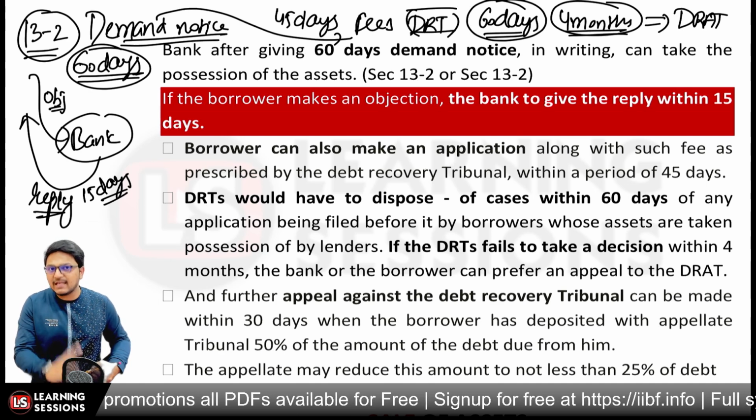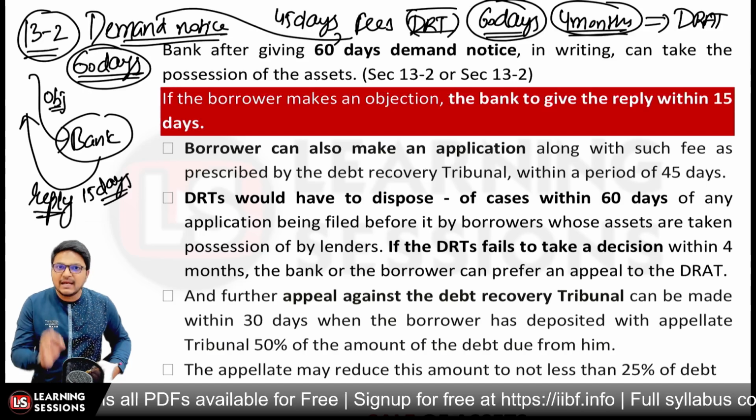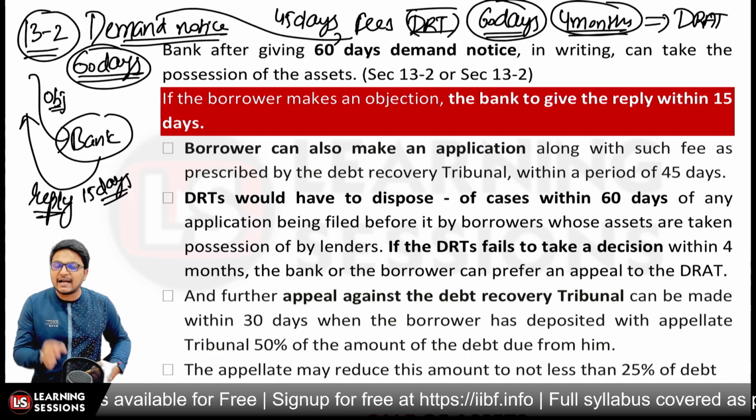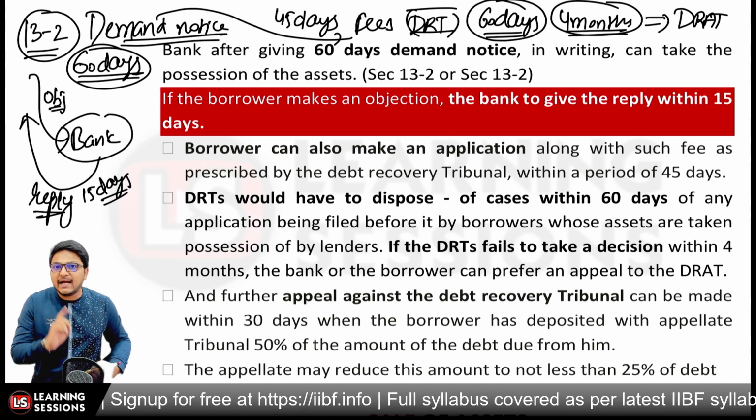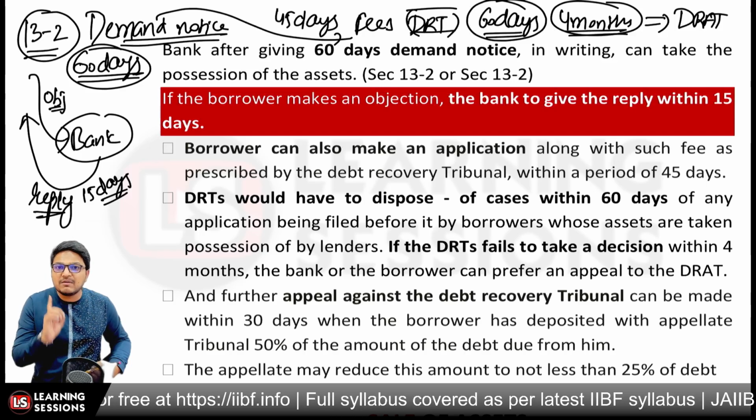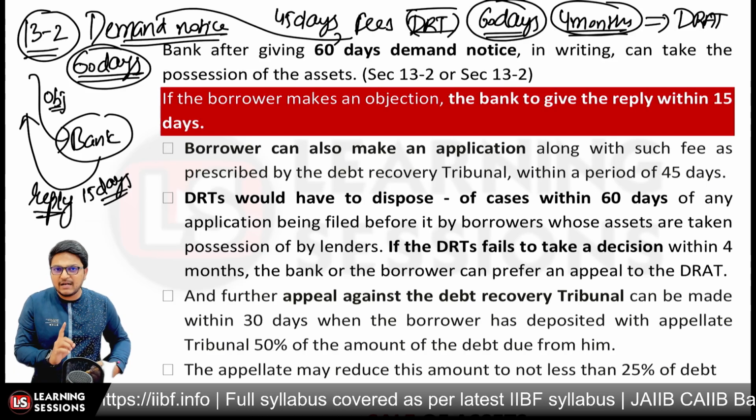And further, even if the case is not resolved in the period of 4 months, in that scenario, the borrower can represent and further can make an appeal to the DRAT, that is the Debt Recovery Appellate Tribunal, right? And further, an appeal against the DRT can be made within 30 days.